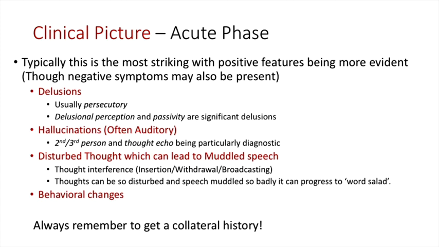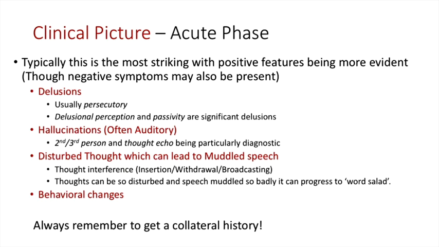Now, positive symptoms are things that the patient has gained. It's the easiest way to remember them as being new things. So these are delusions, hallucinations, disturbed thoughts. And negative symptoms will be things that the patient has lost. So this may be a decrease in self-care, a withdrawal from social situations, and anhedonia. So we'll talk about the acute phase in a little bit more detail here.